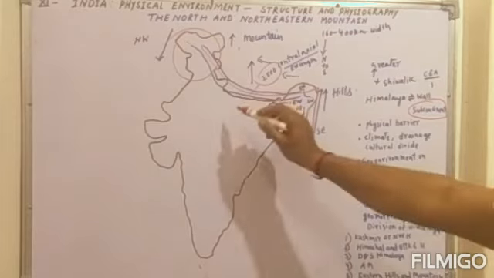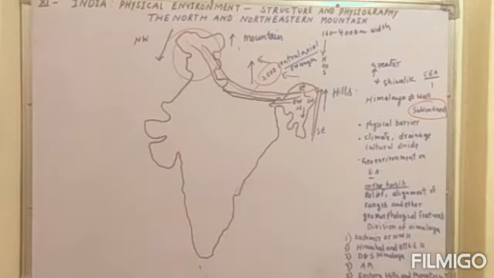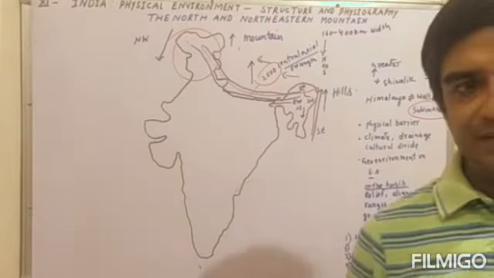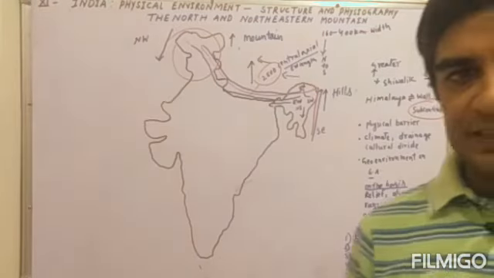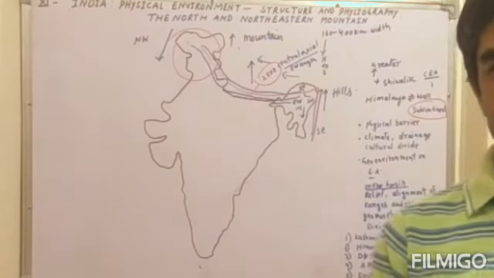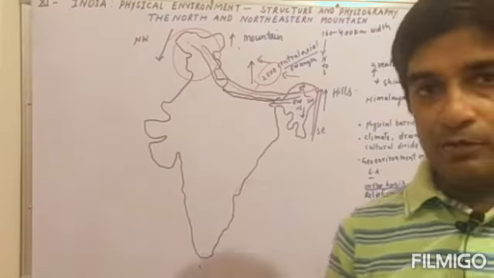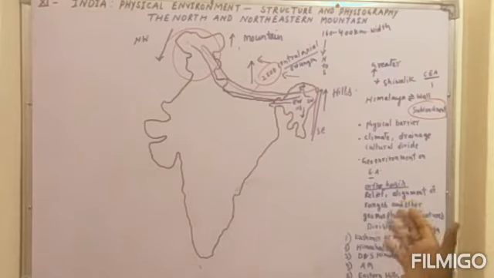This region would become a cold desert, and a cold desert means there would be no possibility of vegetation, forestation, or the flora and fauna which we find here in very rich amounts. So that is a very important thing.